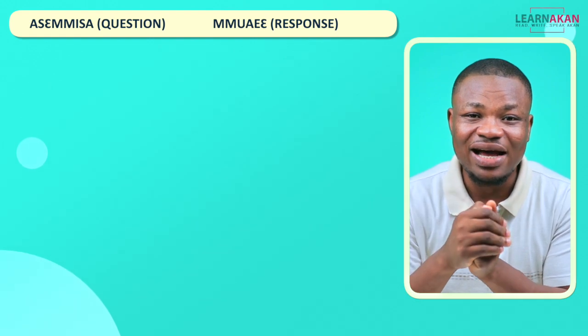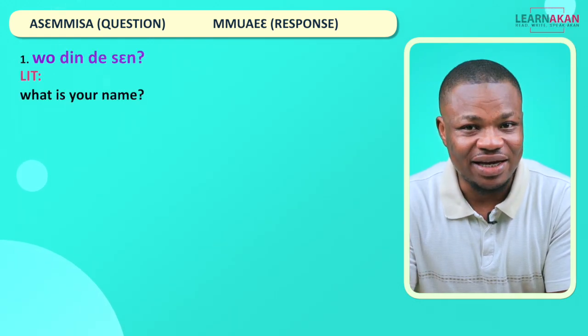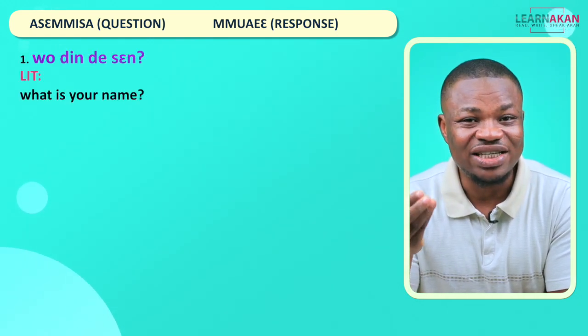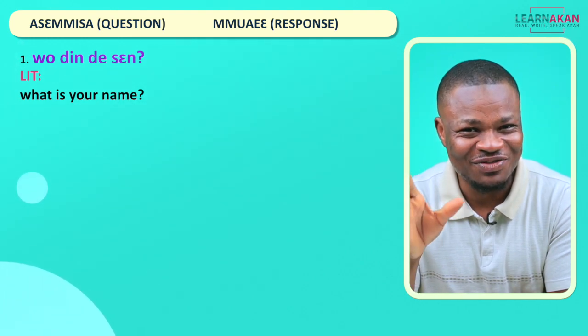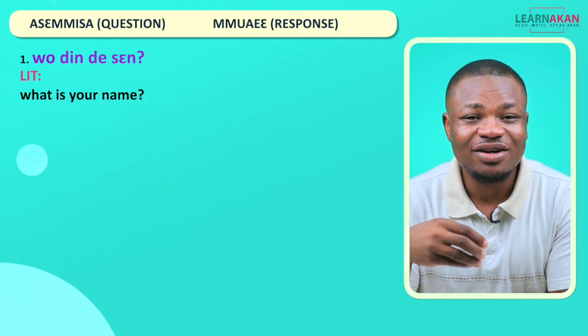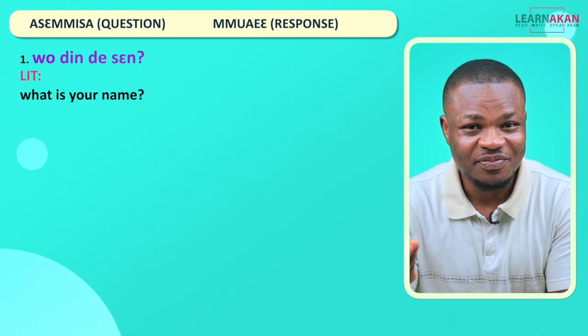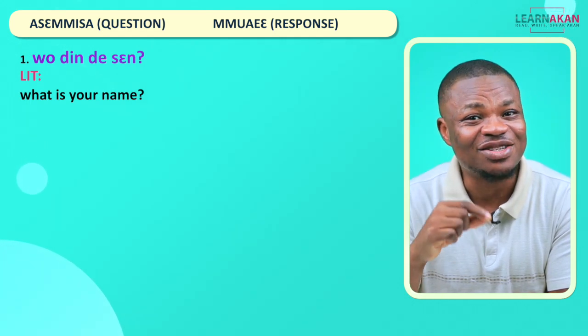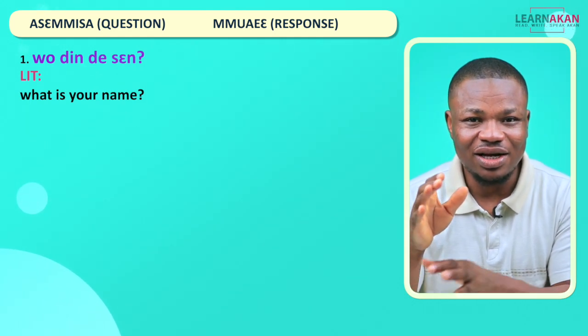So if you meet up with someone and you want to ask the person for his or her name, you can ask "Wodin de sɛn?" This is the first way. You can ask "Wodin de sɛn?", what is your name? Now let's break this down.